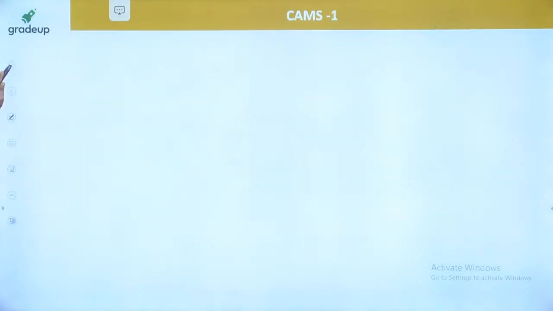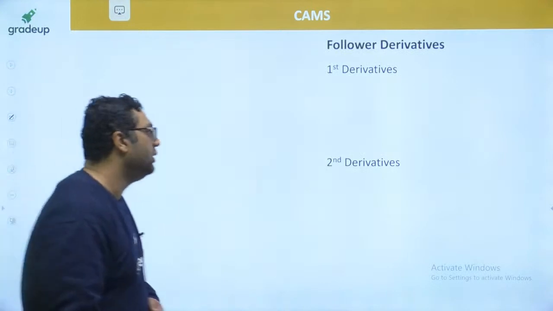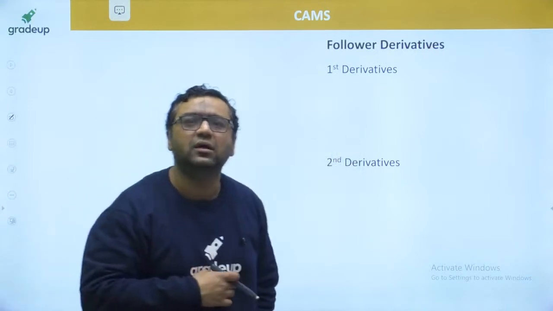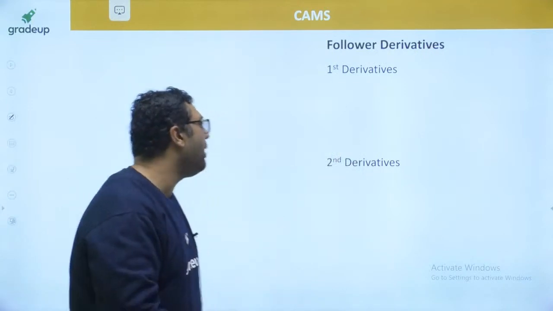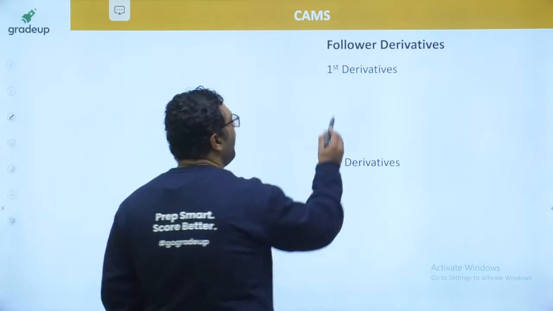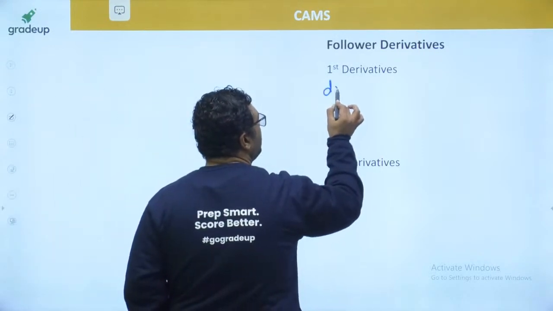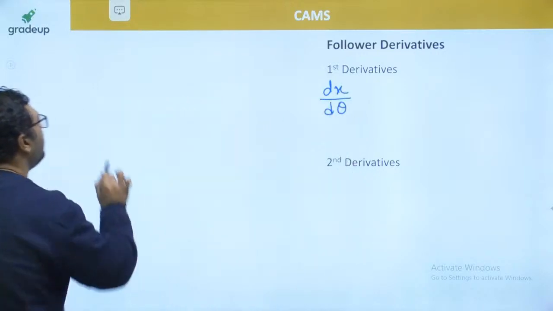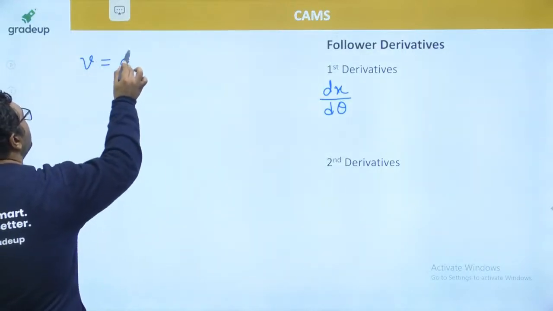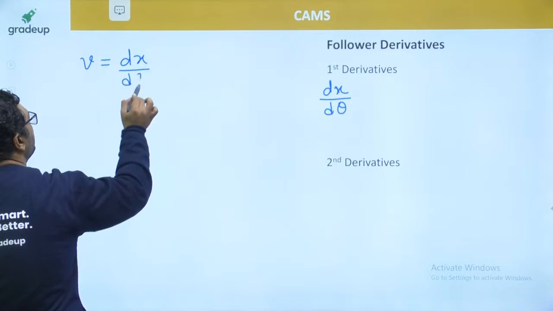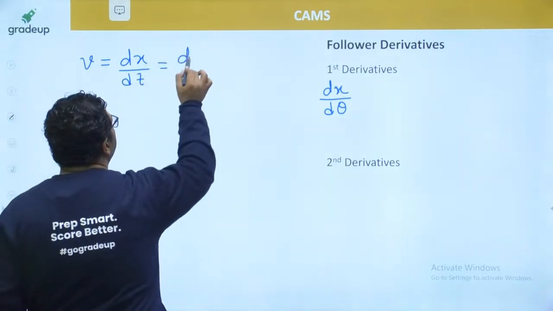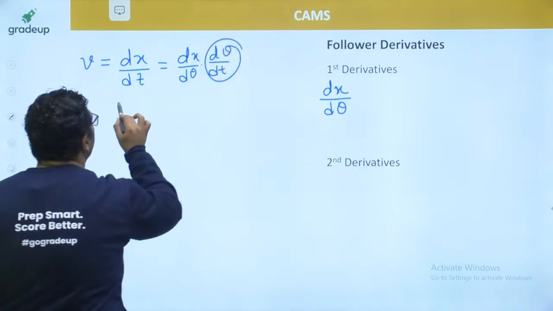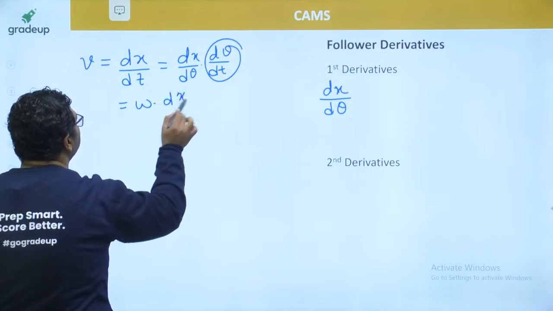So guys, next is something related to follower derivatives. When we are talking about the derivative, you know that derivative means dy by dx. When we are talking about dx by d theta, obviously if you want to write the velocity of the follower, you will be writing the derivative of displacement with respect to time. You can also write it as dx by d theta into d theta by dt. d theta by dt is nothing but omega, times dx by d theta.